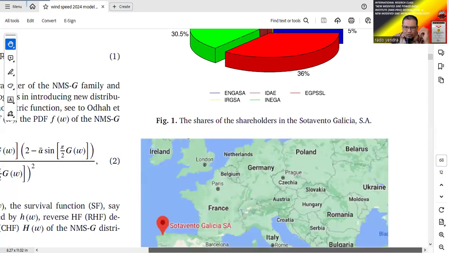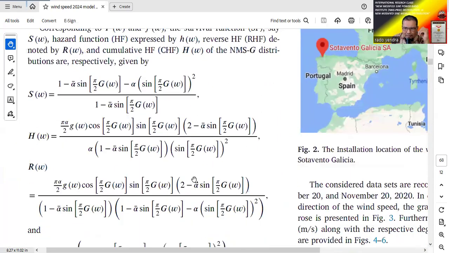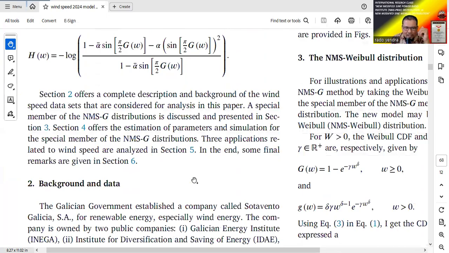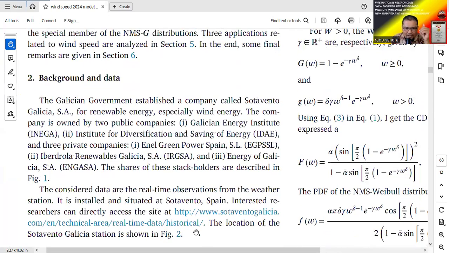The data you can find on this website, because in this research article there is information on how to take the data. You can find it on this website, and you only need the data for January 2020. From this data we will use the two models, the new modified sine Weibull and the new modified sine Power Rado Institute. We use the density plot and the cumulative plot to make the comparison and choose which one is the best.